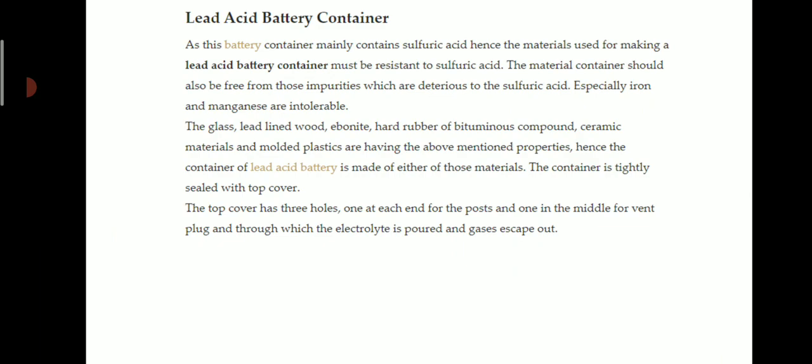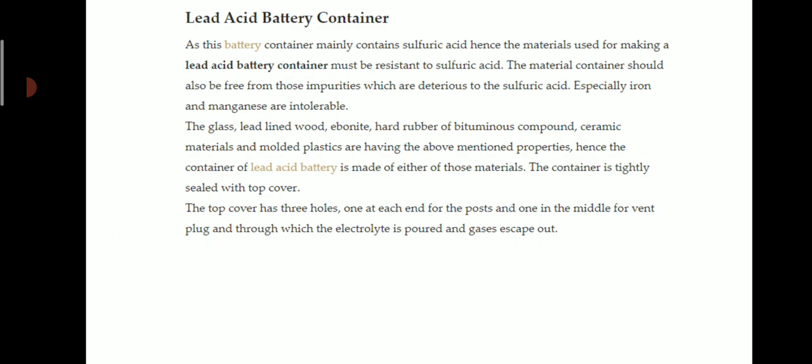As the battery container mainly contains sulfuric acid, the materials used for making a lead acid battery container must resist sulfuric acid. The container material should also be free from impurities which are deleterious to the sulfuric acid, especially iron and manganese, which are intolerable. Glass, lead lined wood, ebonite, hard rubber, bituminous compound, ceramic materials, and molded plastics have the above mentioned properties. Hence, the container of a lead acid battery is made of either of these materials.